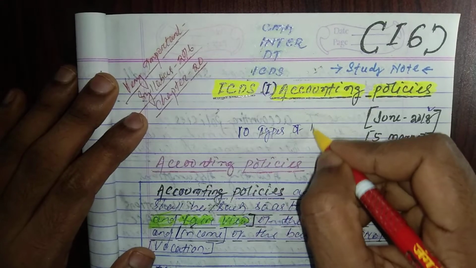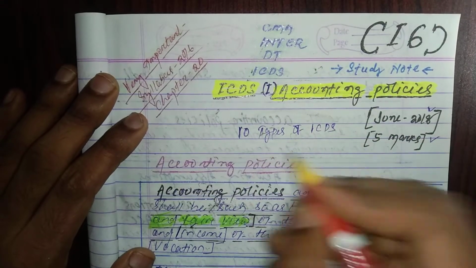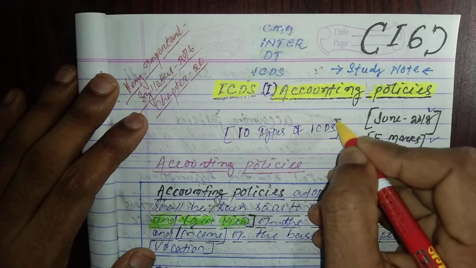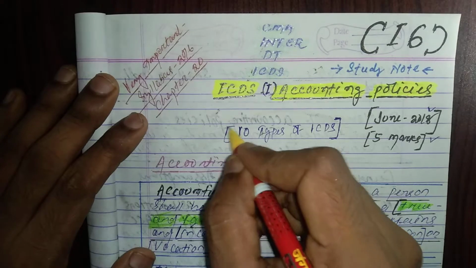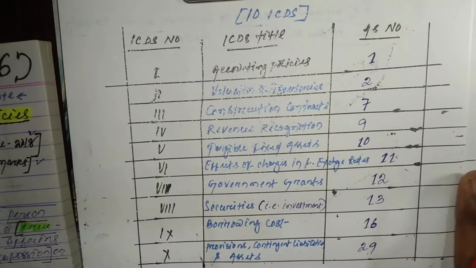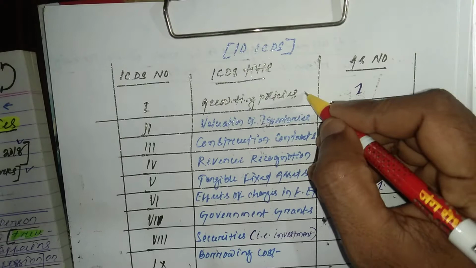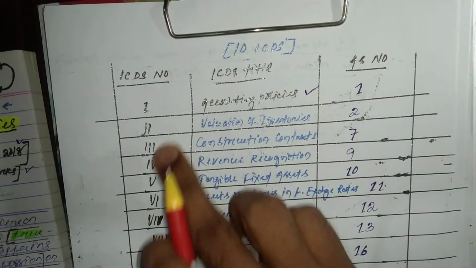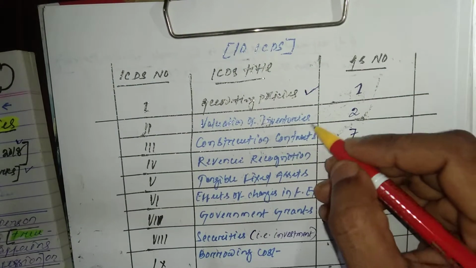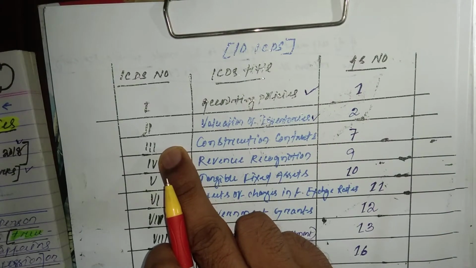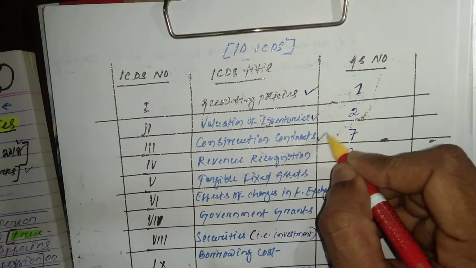ICDS I belongs to accounting policies. ICDS II belongs to valuation of inventories. ICDS III belongs to construction contracts.